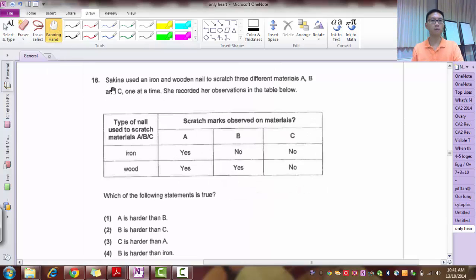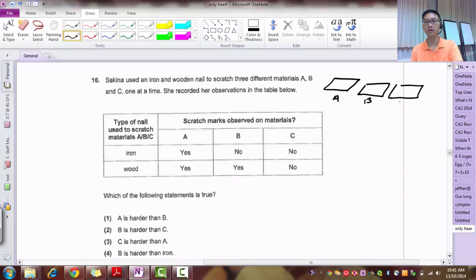Alright, question 16. Sakina used an iron nail and a wooden nail to scratch 3 different materials, one at a time. She recorded her observation in the table below. The table shows the type of nail used to scratch materials A, B, and C, iron and wood. You can imagine there are 3 materials, A, B, and C. She first used an iron nail to scratch, then she changed and used a wooden nail to scratch. So she used 2 different types of nail.